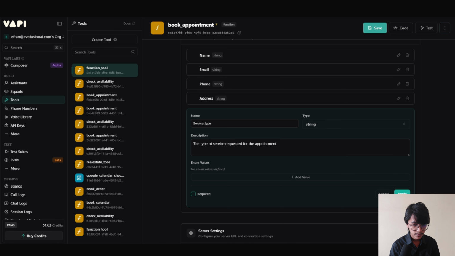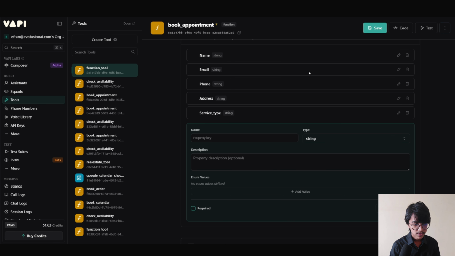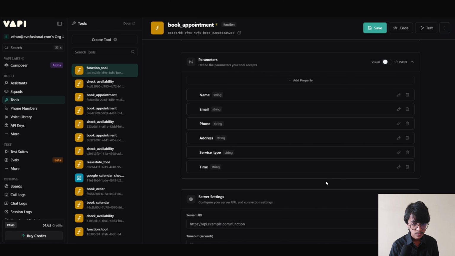Now click on apply. Now click on add property. It is to send off the confirmed time. I'm gonna call it time. Its description is the confirmed time of the customer. Now click on apply. Now we are gonna click on save.